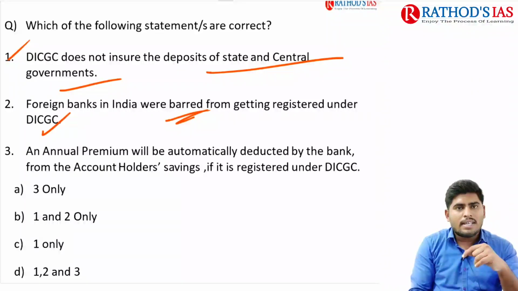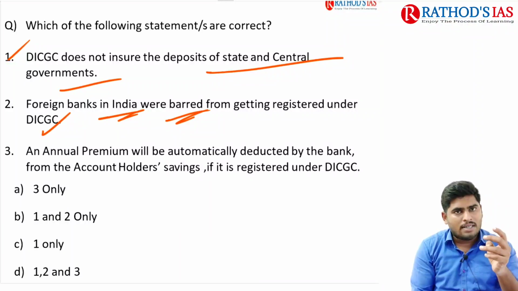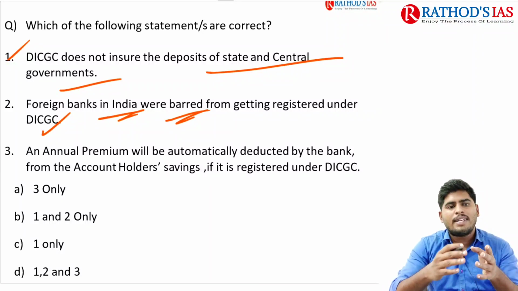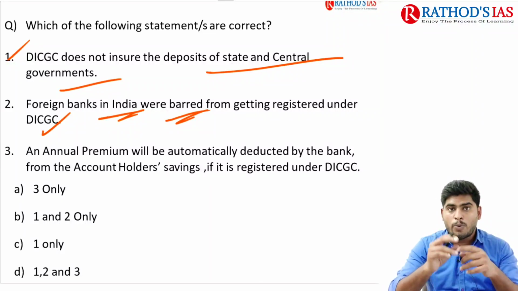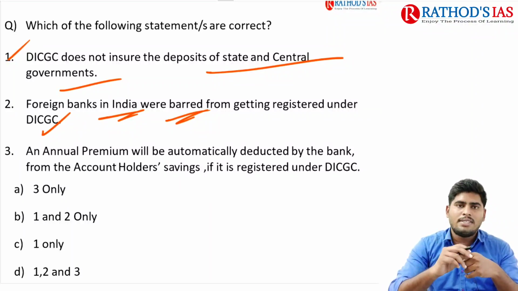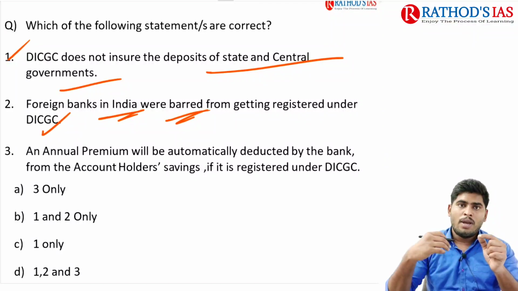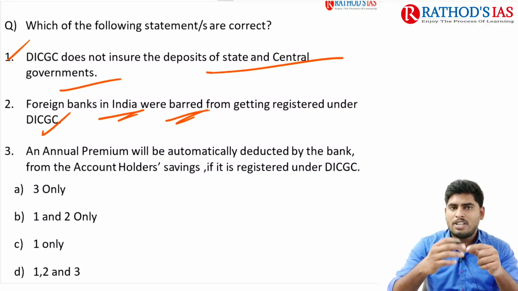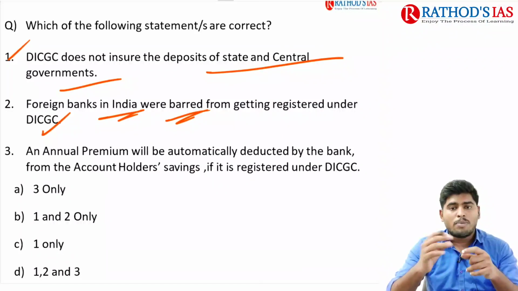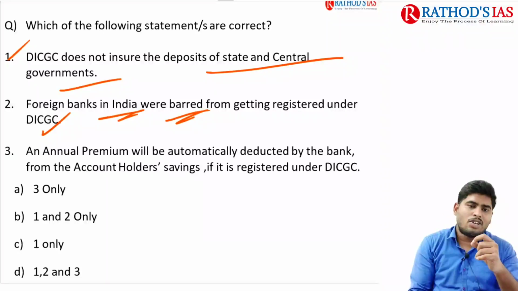Wrong, because the commercial and foreign banks in India, those accounts and deposits also get insurance under DICGC, provided that those foreign banks operating in India get registered under DICGC. There is a concept of permission for foreign banks in India to get registered under DICGC, right? So this statement is wrong.